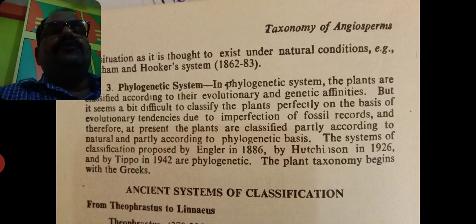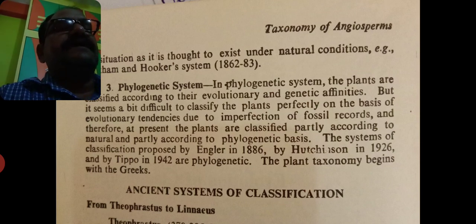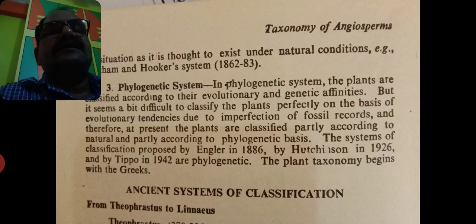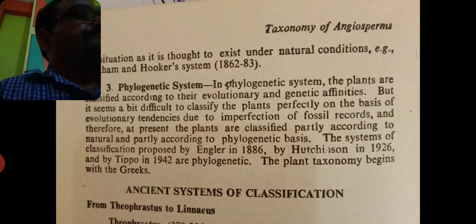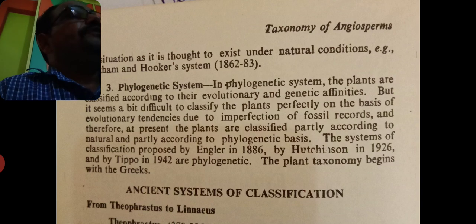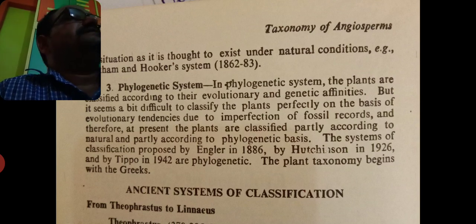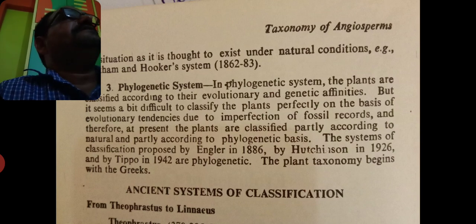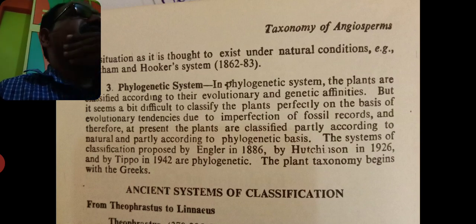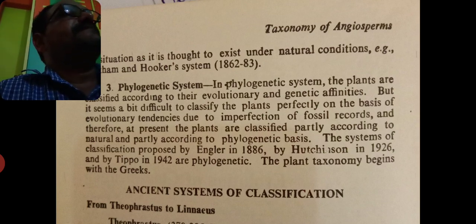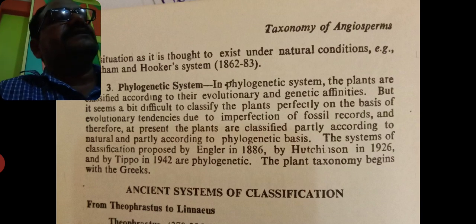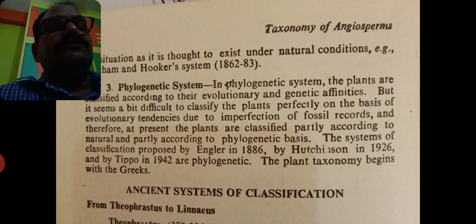And therefore at present the plants are classified partly according to the natural and partly according to the phylogenetic basis. Means in the phylogenetic system, due to less information of the fossil, we can't classify the plants on the basis of evolutionary and genetic affinities. Hence, the system is classified partly on the basis of natural system and partly on the basis of phylogenetic system.